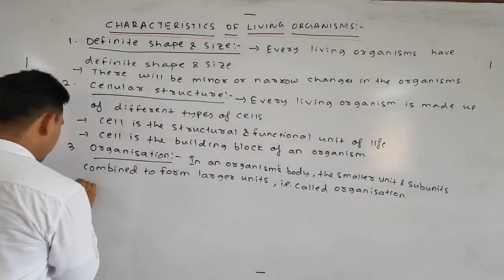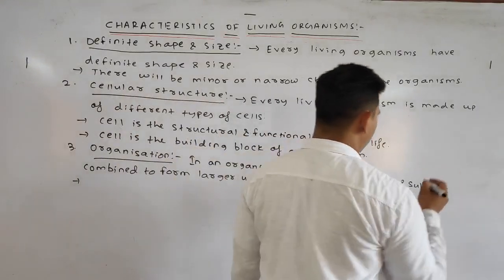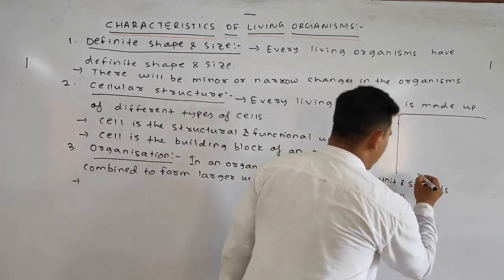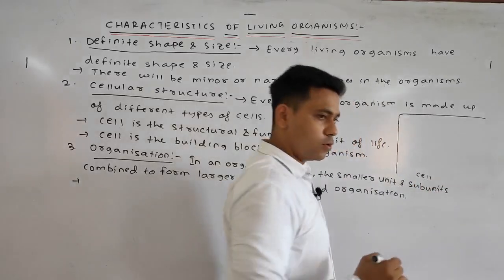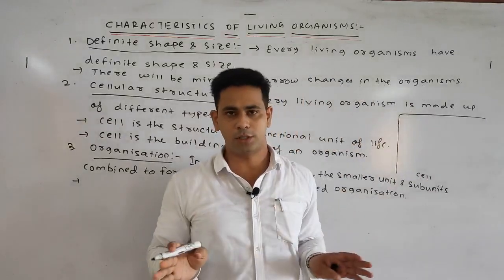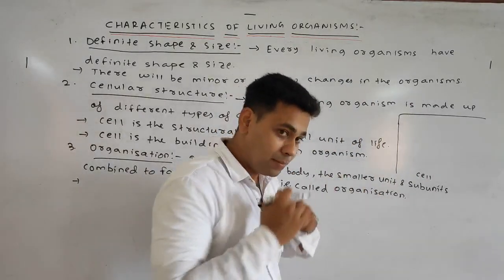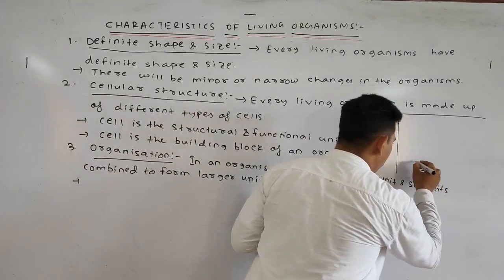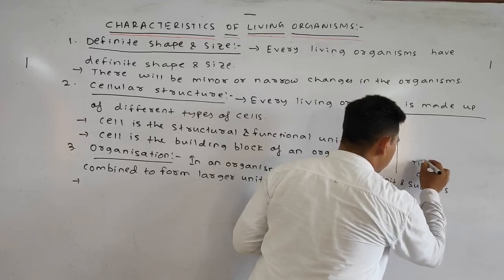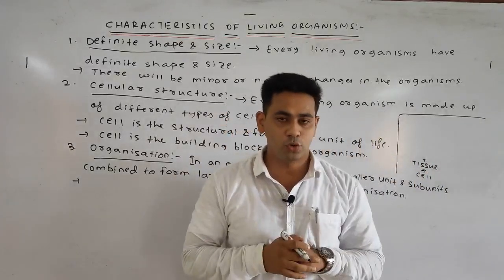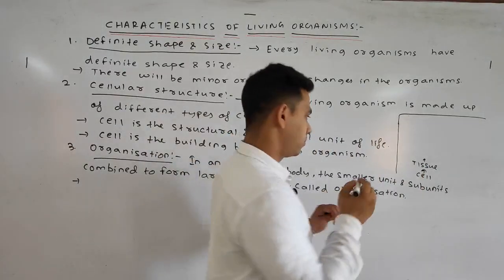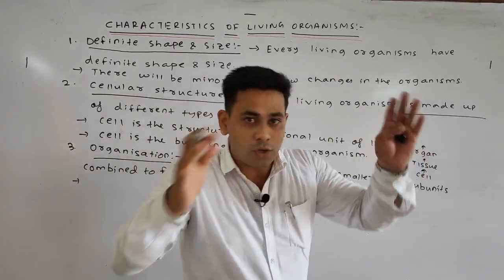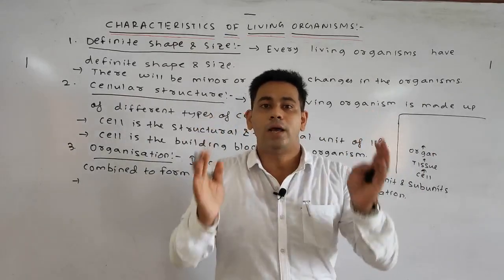Okay. Means what? Suppose we'll start from the cell. We know every organism, may be it unicellular or multicellular, it is made up of different type of cell. Similar type of cell will combine to form a tissue. Similar type of tissue will combine to form an organ. And various organs cumulatively will form an organ system.